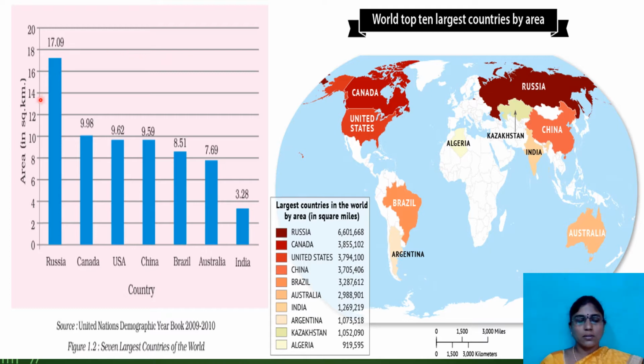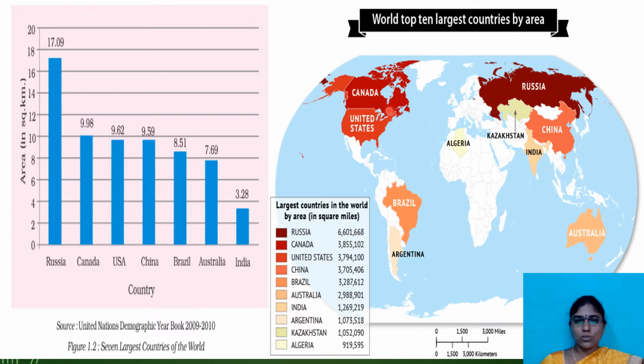See here, almost all the top 10 biggest countries are here, area wise. The first place goes to Russia. As you know, Russia is the largest country in the world with less population than India. The second place goes to Canada, also with less population. It is located in North America.